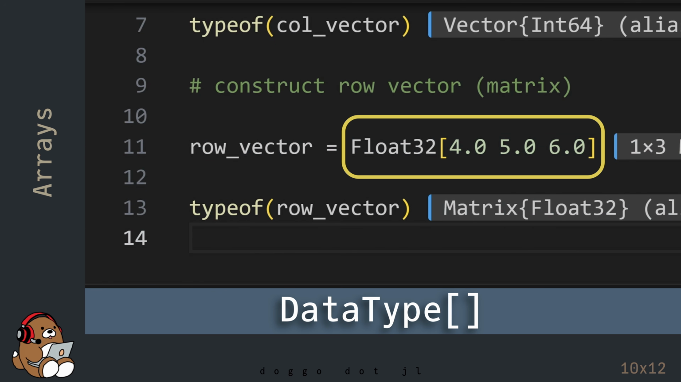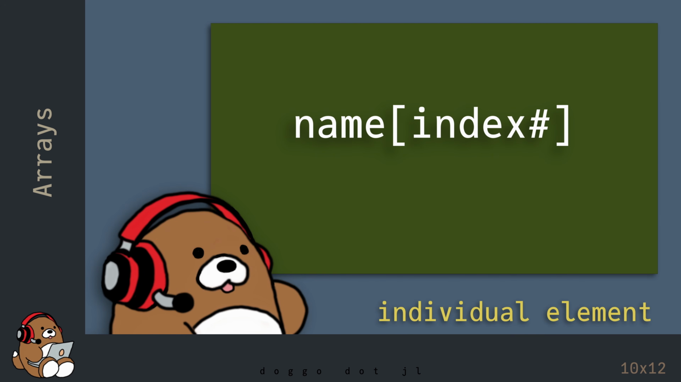The other thing to note here is that you can also declare the data type of the elements in a Julia array by including the data type immediately before the open square bracket. In this example, you're asserting that the elements of this array are of type Float32. This will override Julia's default Float64 designation for floating point numbers. To access an individual element in an array, use square brackets immediately following the variable name. Within the square brackets, include the index number.